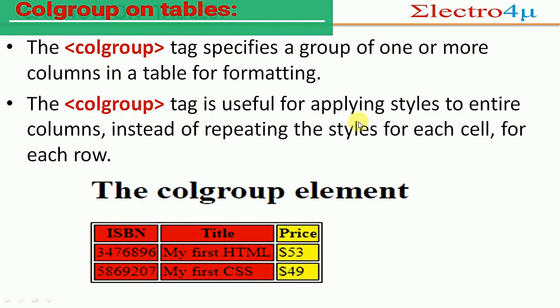So it is useful for applying styles to entire columns. This title column, my first HTML, my first CSS, is one column, ISBN is one column, and price is one column. But the rows are not the same color. Why? Because for rows we do not use colgroup. Only for columns do we use this tag in a table. That's why each column is the same color. Now I understand with the example.